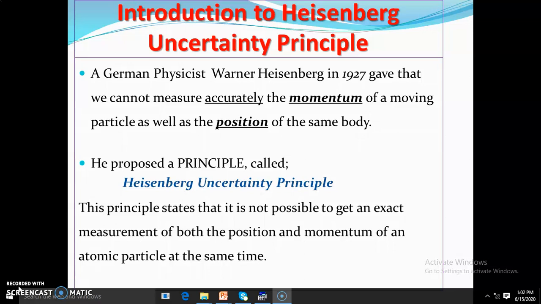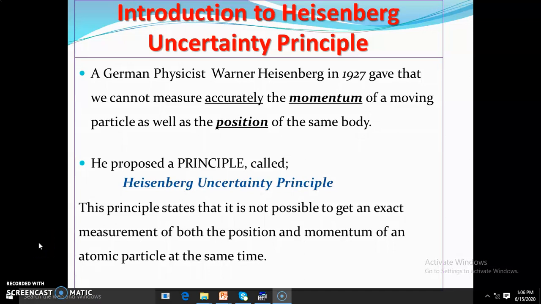It is impossible to know the momentum of a body and the position of the same body at the same time. We cannot get them simultaneously. This means that the more accurately you get the momentum of a body, the less accurately you get what? The position of that body.